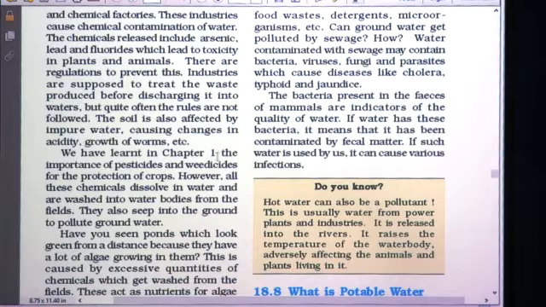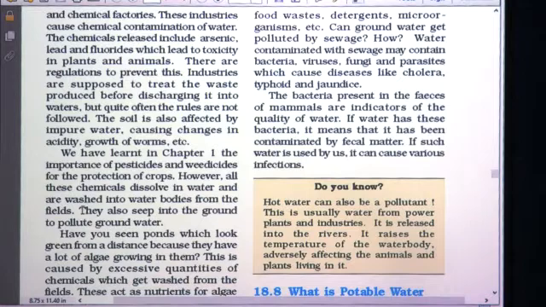We have learnt in chapter 1 the importance of pesticides and weedicides for the protection of crops. In the first chapter we discussed that pesticides are used for killing the pests and weedicides are used for killing the weeds. However, all these chemicals dissolve in water and are washed into the water bodies from the fields.